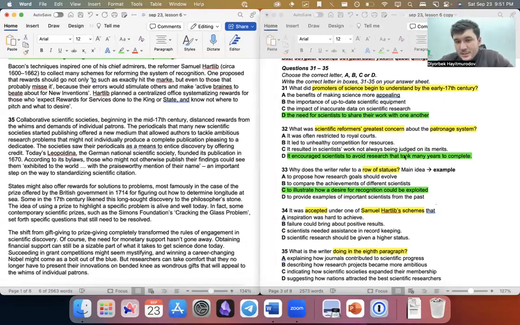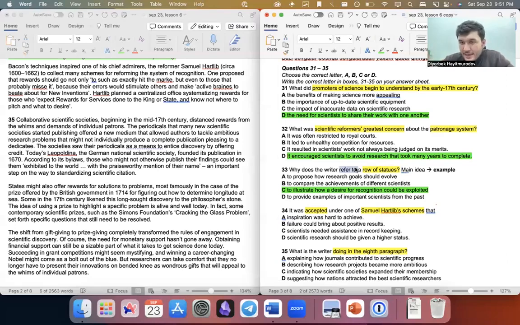That's such a good question. In the IELTS exam, there are always refer to questions. How do I find the answer? You find that example, you look at the previous main idea. If you find the main idea, you find the answer.